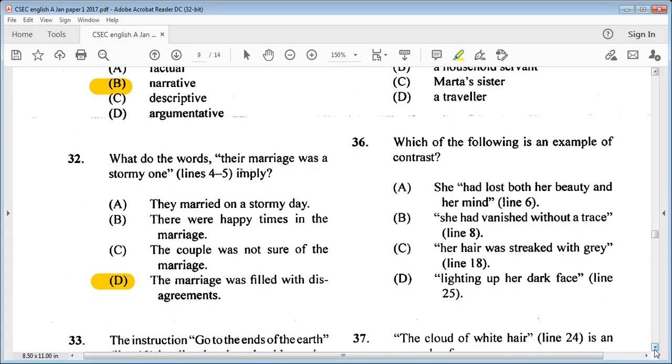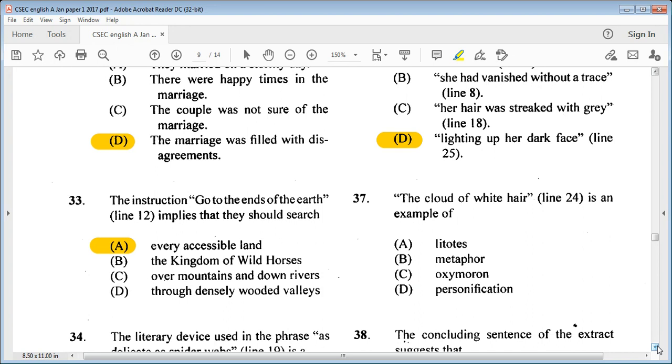So let's go on to 36. Which of the following is an example of contrast? A, she had lost both her beauty and her mind, line 6. B, she had vanished without a trace, line 8. C, her hair was streaked with gray, line 18. Or D, lighting up her dark face, line 25. So which of these would be considered as a contrast? Well, we know it would be D, lighting up her dark face, line 25.